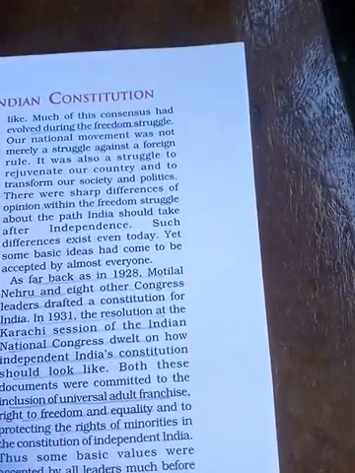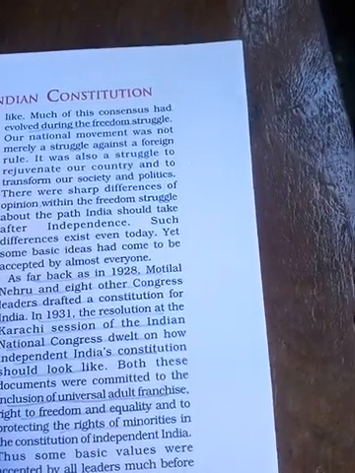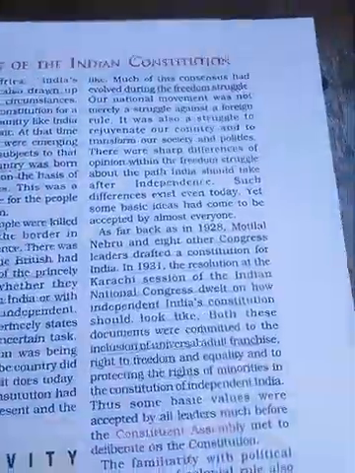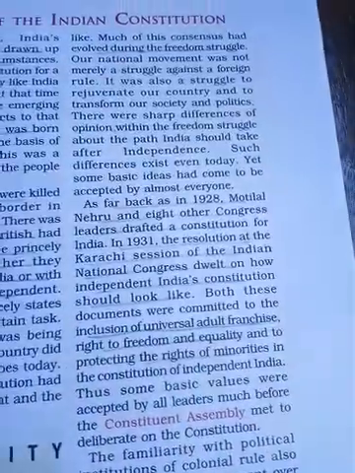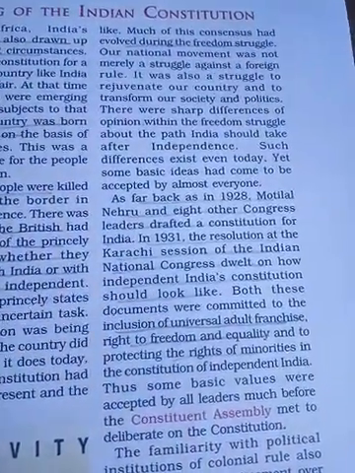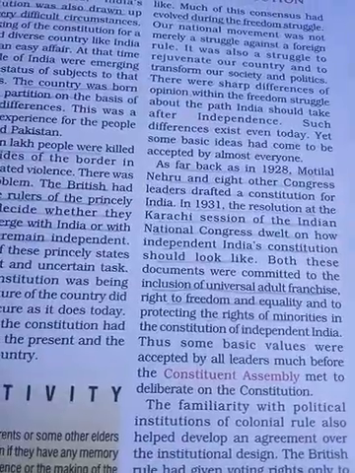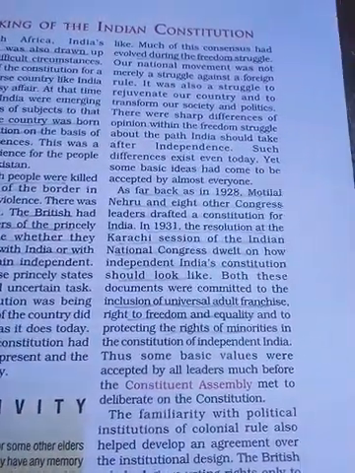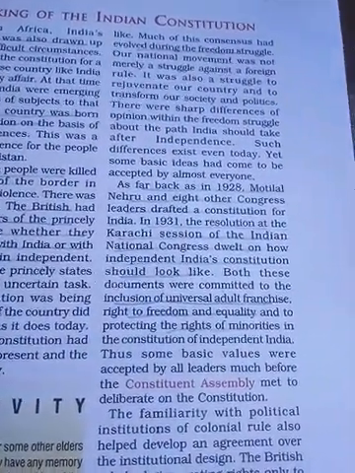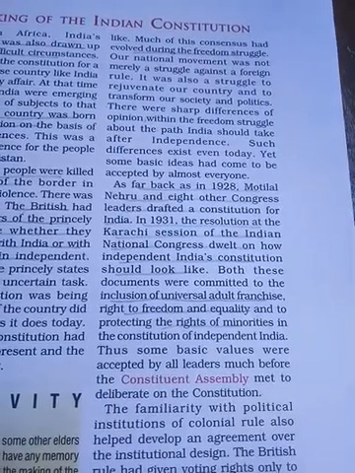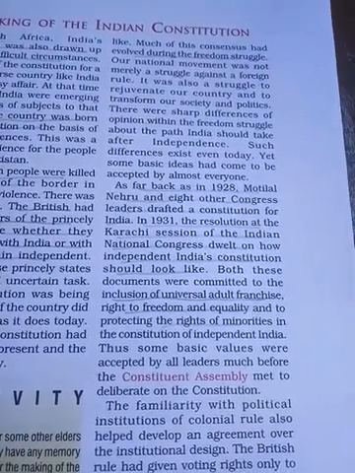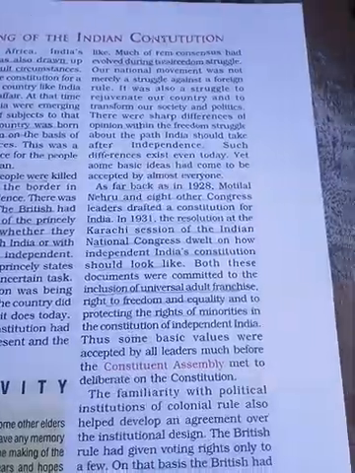Most of this consciousness developed during the freedom struggle. That means India does not face as much of a problem as South Africa, because India had already started forming the constitution before it got independence, while they were doing the freedom struggle.